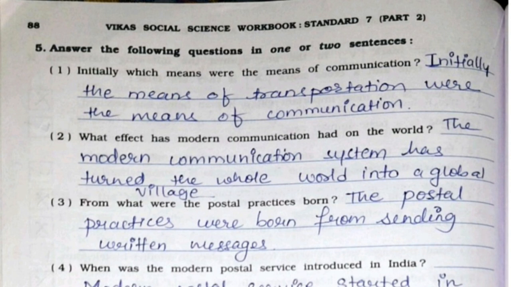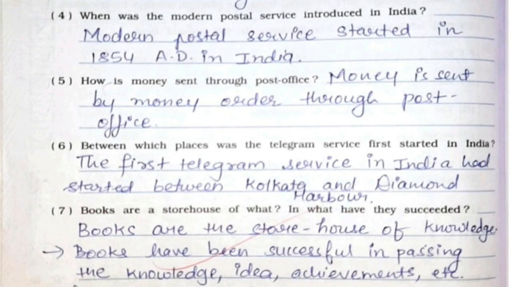Third one, from what were the postal practices born? The practices were born from sending written messages. Fourth, when was the modern postal service introduced in India? Modern postal service started in 1854 AD in India. Fifth, how is money sent through post office? Money is sent by money order through post office. Sixth, between which places was the telegram service first started in India? The first telegram service in India had started between Kolkata and Diamond Harbour.